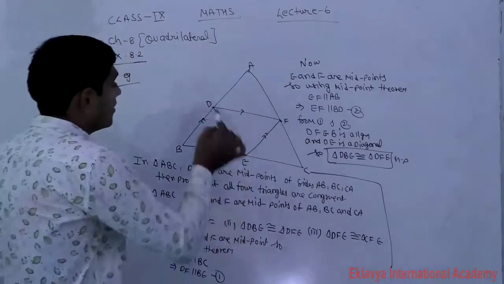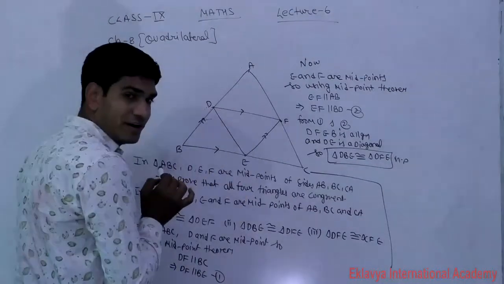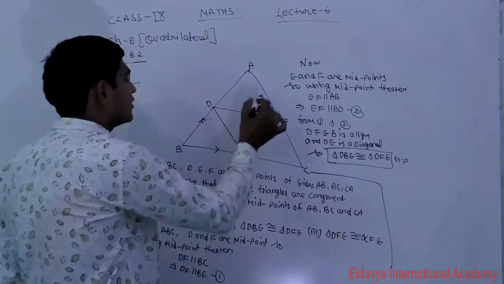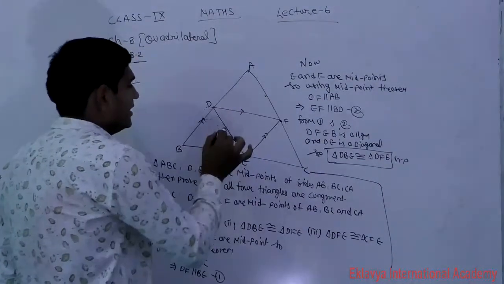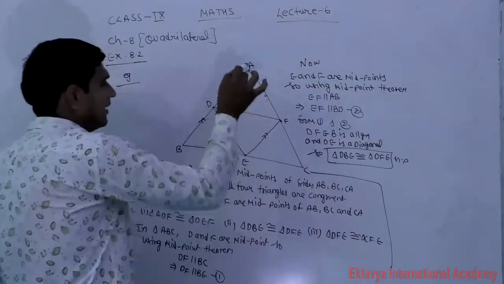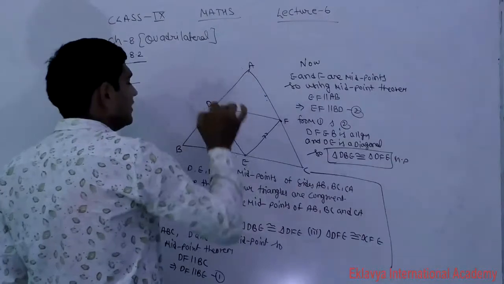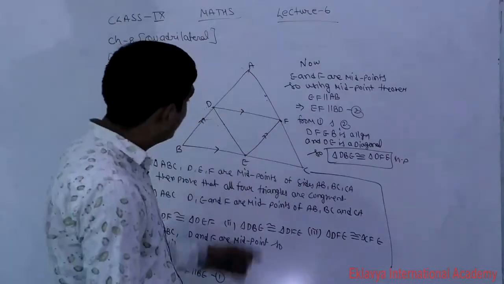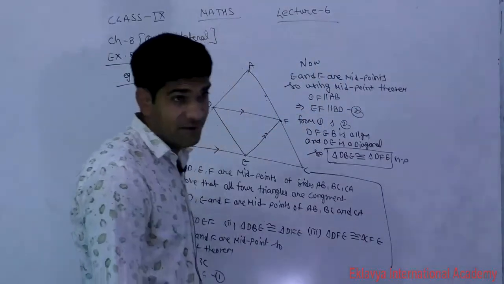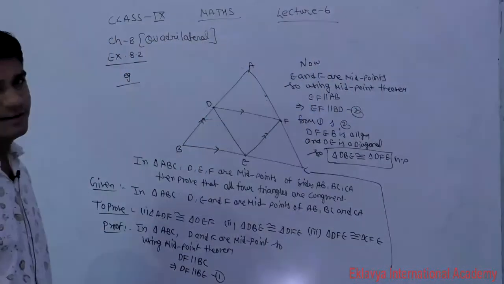How? D and E are the midpoints, so DE is parallel to AC. So DE is also parallel to AF. DE is parallel to AF, EF is parallel to AD. Then again ADEF is a parallelogram. DF is the diagonal. We know a diagonal divides the parallelogram into two congruent triangles.